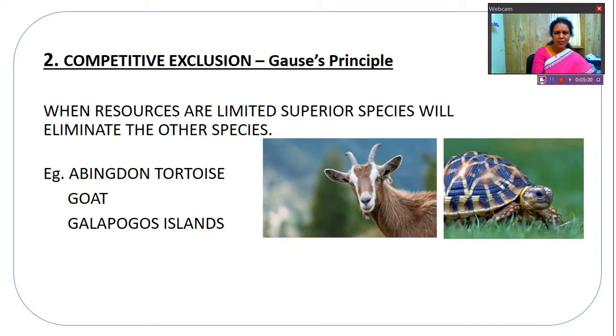When only tortoises were there, they used to feed on the grass which is there. But when goats were introduced, what happened? All the tortoises became extinct because there was no food for them, as the goats are fast eating animals. So this is the case of limited resources. When resources are limited, superior ones will eliminate the weaker ones, which is called competitive exclusion or Gauss principle. We'll see in the next video about the next type of competition.